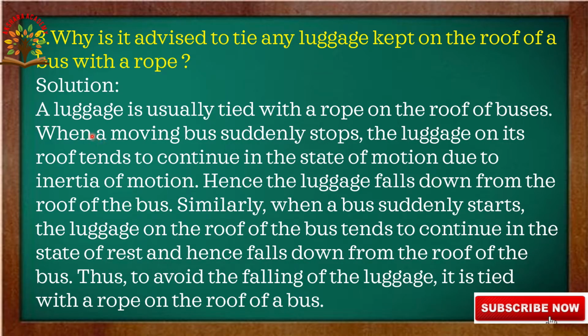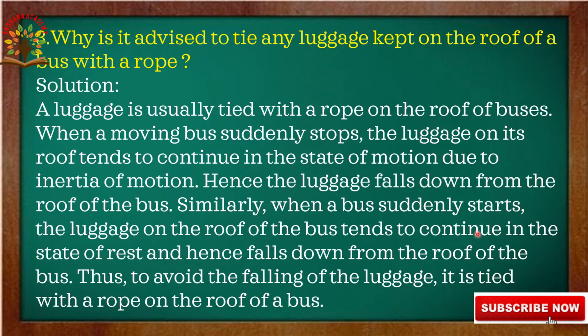Now let us go to the solution. Luggage is usually tied with a rope on the roof of buses. When a moving bus suddenly stops, the luggage on its roof tends to continue in the state of motion, due to inertia of motion. So hence the luggage falls down from the roof of the bus.